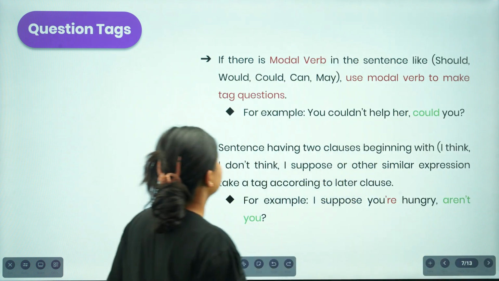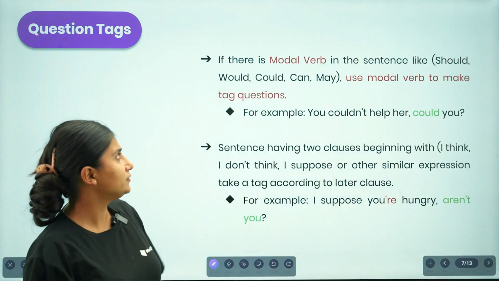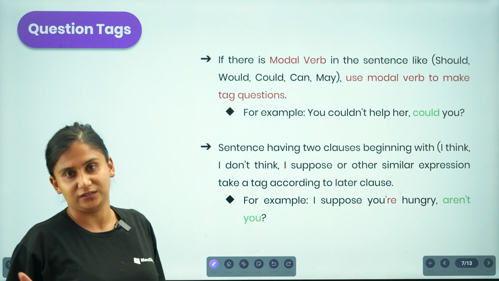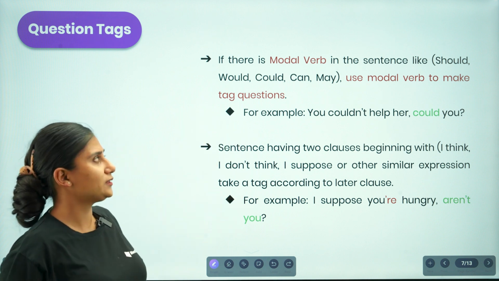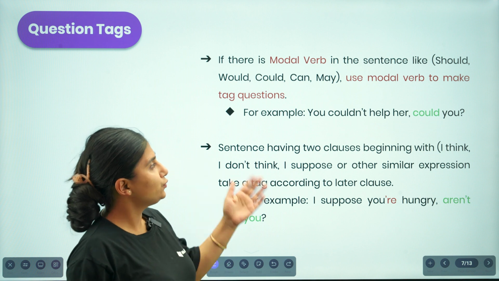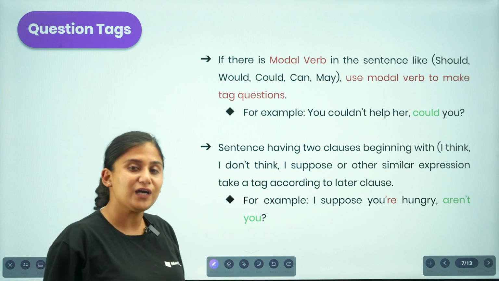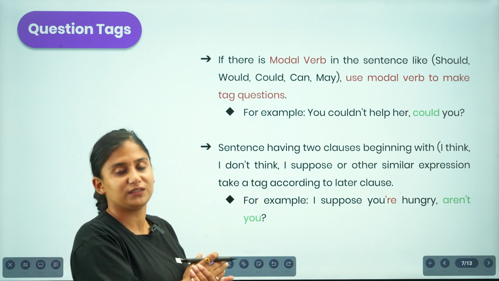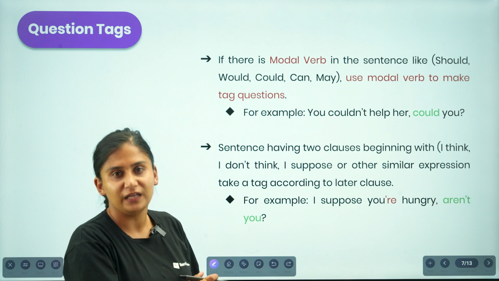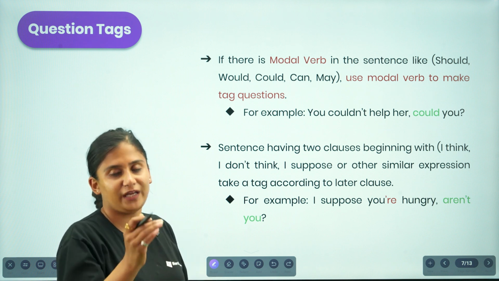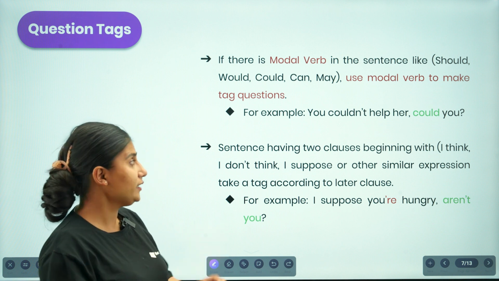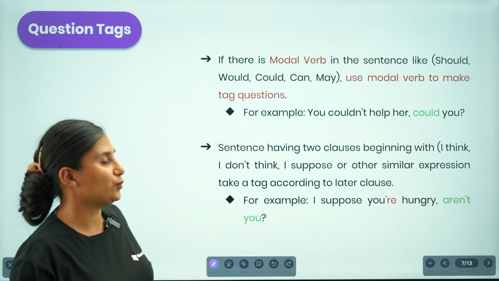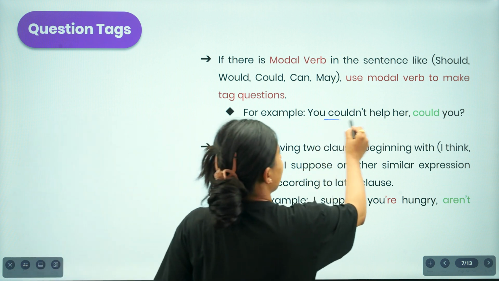So moving on to the next idea. If there is a modal verb in a sentence, the modal verbs we just read, that is should, would, could, can, may, must, use the modal verb to make a tag question. If you are provided the modal verb, then while forming a tag question, you are supposed to use the same modal verb. Clear? For example, you could not help her.